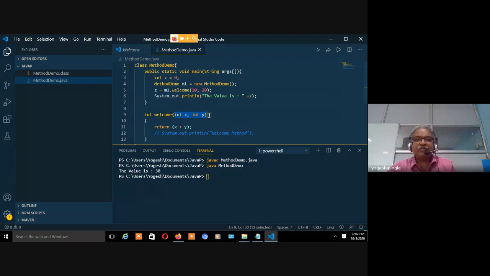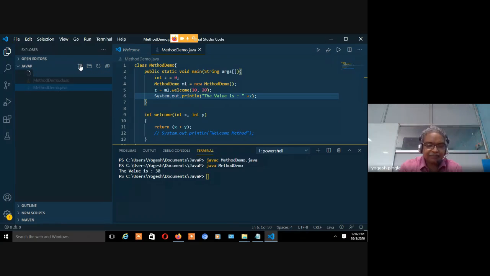So here I must have the two parameters, whatever I am inputting should be captured over here. Now instead of having one more variable over here, I am just returning the addition of these two. You accept it in one variable and you print it. It's very fine. Now the thing goes like this.